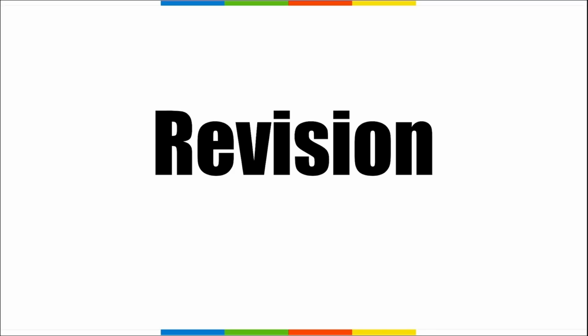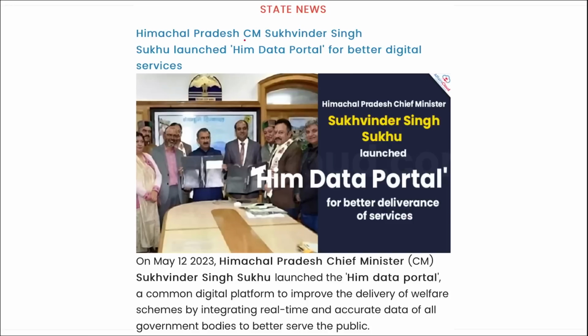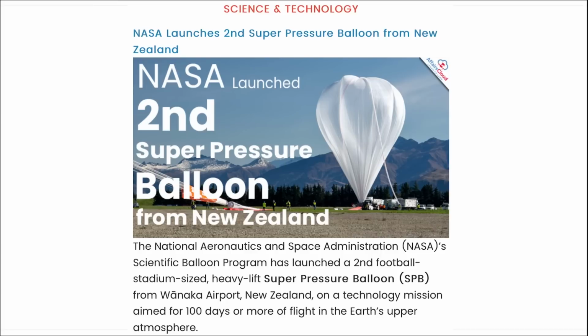Moving on, friends, to some revision part that will be beneficial for you. International Day of Plant Health was observed on 12th of May. Himachal Pradesh Chief Minister Sukhvinder Singh Sukhu launched the HIM data portal for better digital services in the state. Then NASA launched the second super pressure balloon from New Zealand, which is the size of a football field, and it will be a 100-day mission, and the gas here is helium.